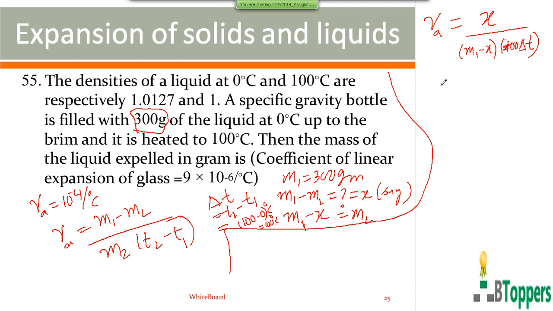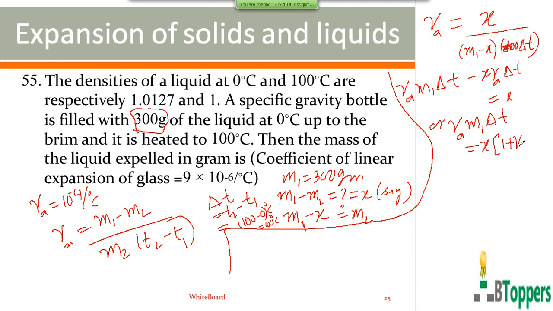So we can solve for x here the general way first. Gamma apparent into m1 into delta T, cross multiplying, minus x into gamma apparent into delta T equals x. So if we take the terms containing x to one side of the equation and solve for x.